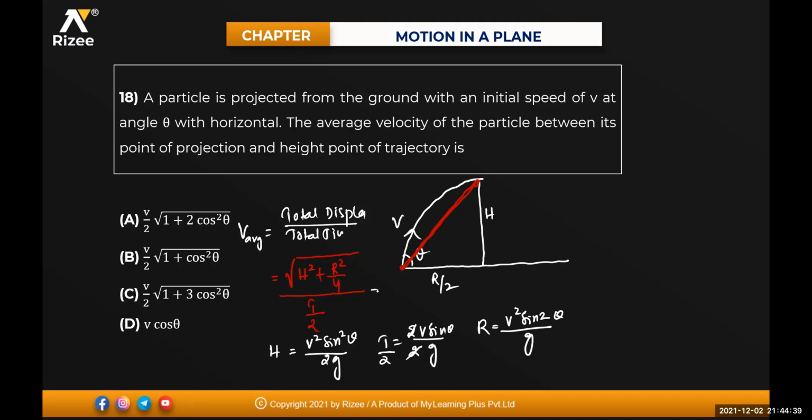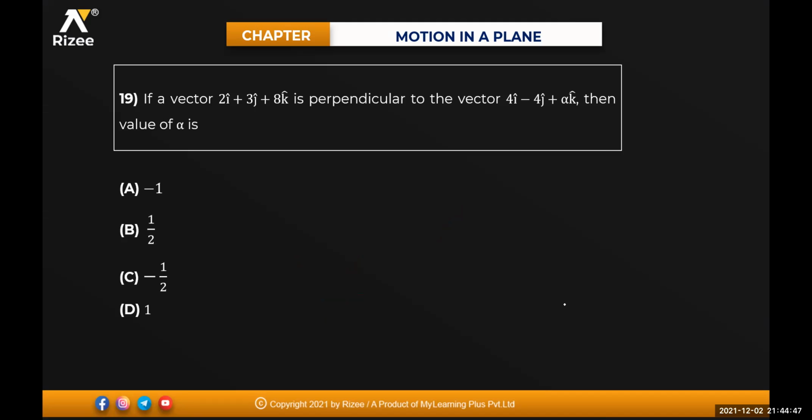So simplify it and see what option you are getting. Let me know the answer in the comment box. Otherwise, I'll help you out with that one. Yes, sir, option C. I'm not giving the answer for that one. Chalo, try to do that one.